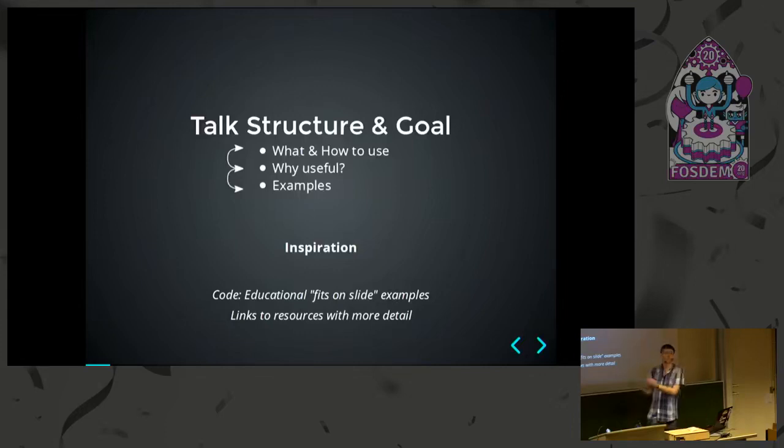Of course, some of these examples have been trimmed down somewhat, so my code fits on the slides. This talk is geared towards an audience of people who may be new to Elixir or may already know a little bit of Elixir but are new to, for instance, programming with macros. It's not a problem if you cannot follow along with all the code examples that I show you. It will all be very quick because we only have 20 minutes. But I will link to a lot of resources and show you many names of where you can find the stuff that I'm talking about, so you can read about it in more detail.